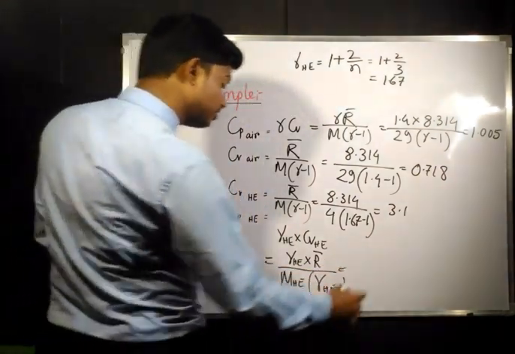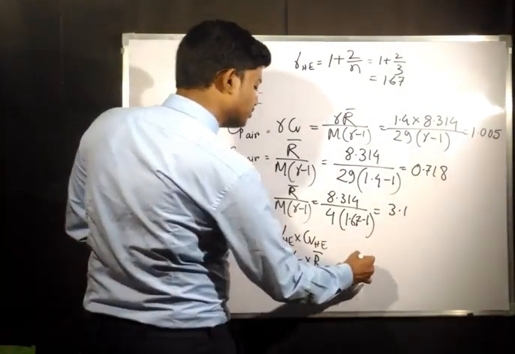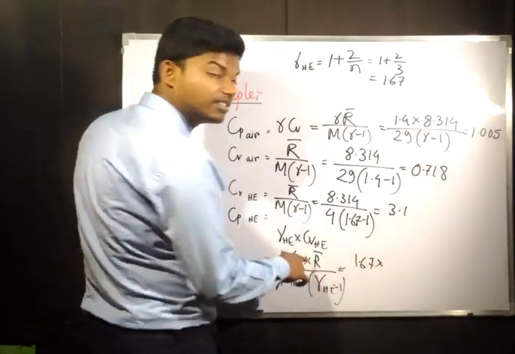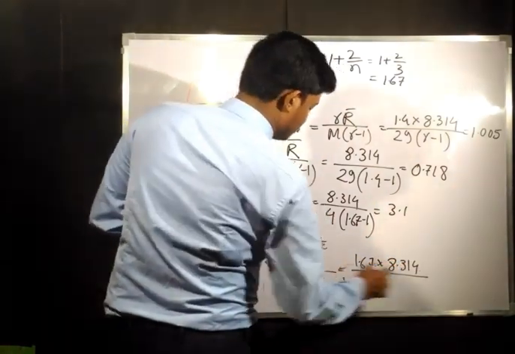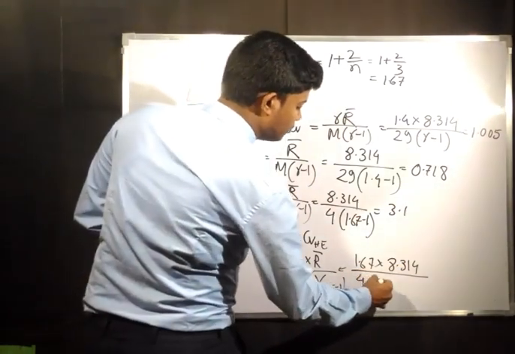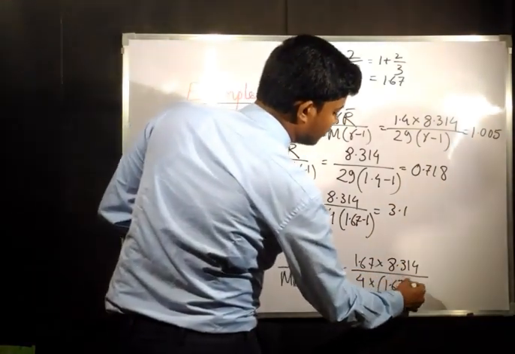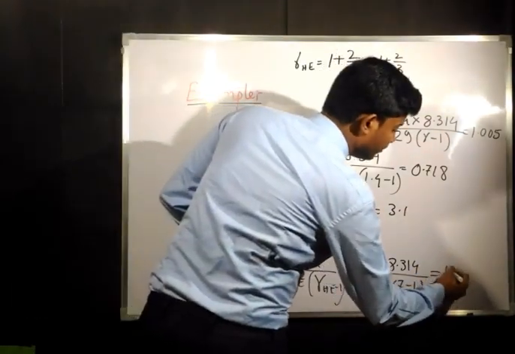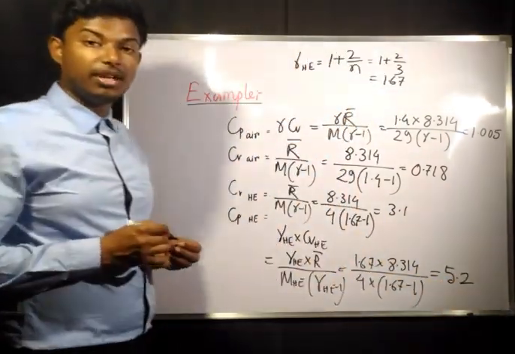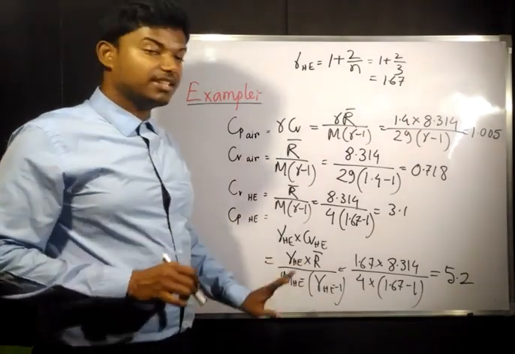From this expression, gamma of helium is 1.67, R dash is the constant 8.314, M is 4, into gamma 1.67 minus 1. This value you will find as 5.2 kilojoule per kg Kelvin.